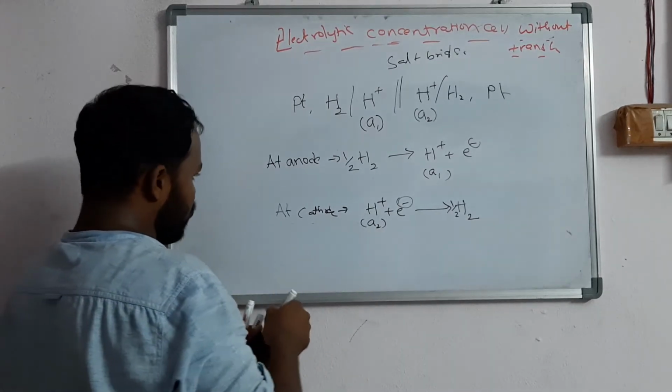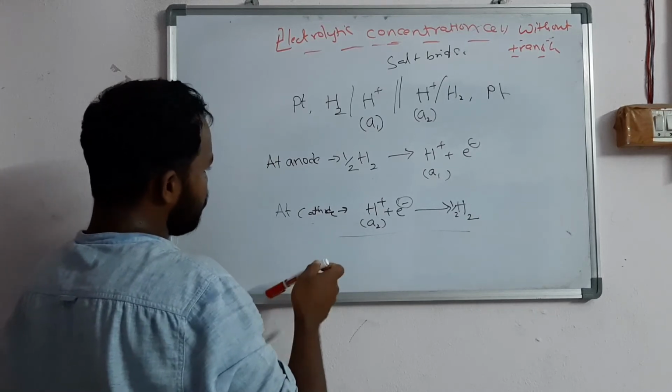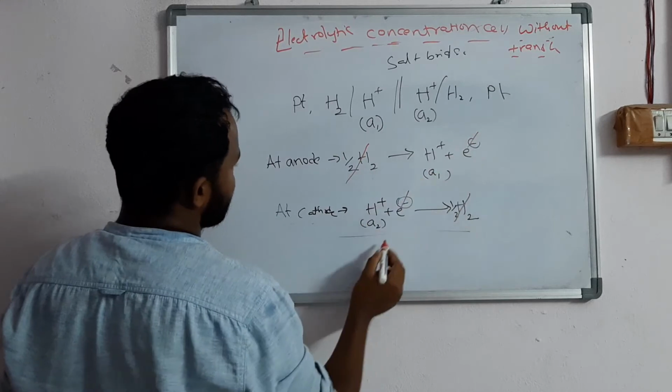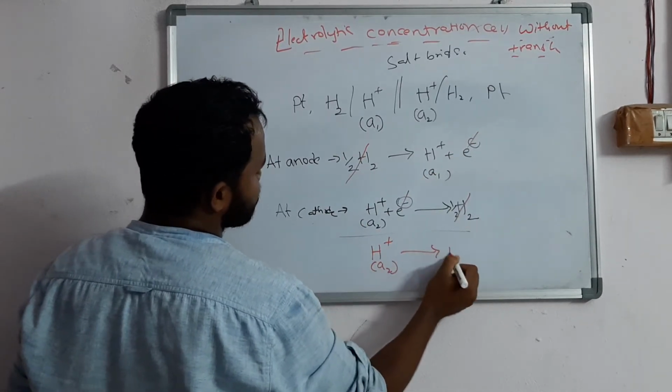If I write the overall reaction for this, the half H2 gets cancelled and the electron gets cancelled. H plus of A2 gives H plus of A1.